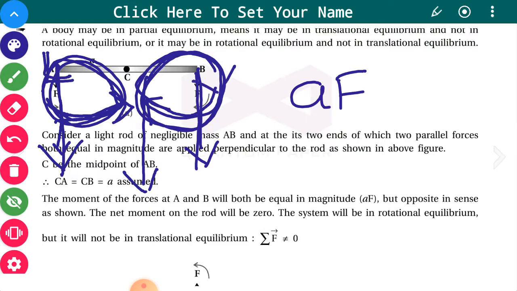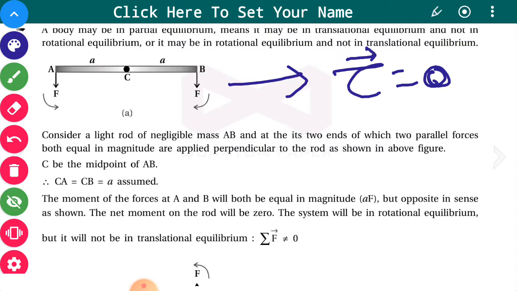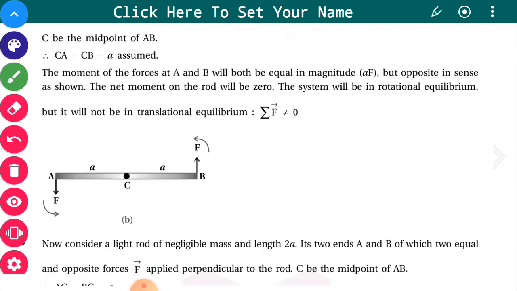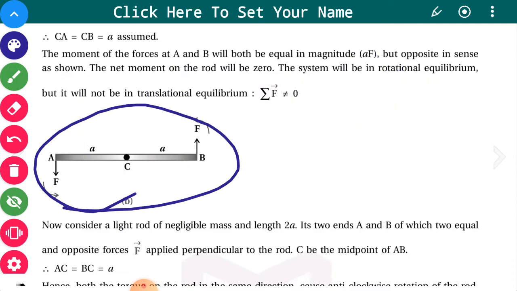Both the torques are equal in magnitude and opposite in direction, so the total torque acting on this will be 0, and it will remain in rotational equilibrium, and it will perform linear motion, that is, it is not in translational equilibrium. The thing I explained second, I had left purposefully, because if you understand this part properly, then you can easily understand the first concept.